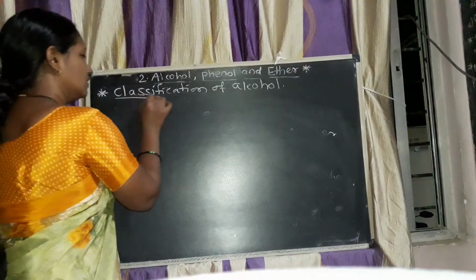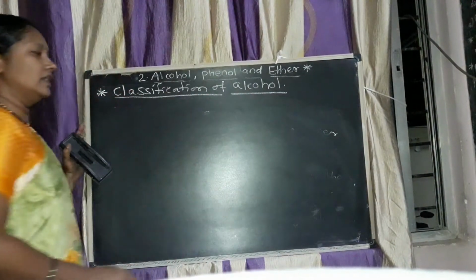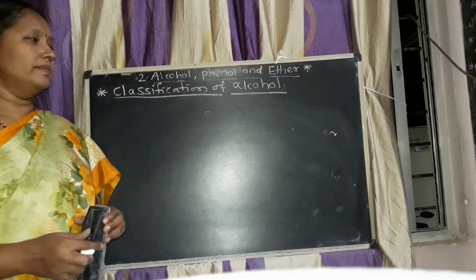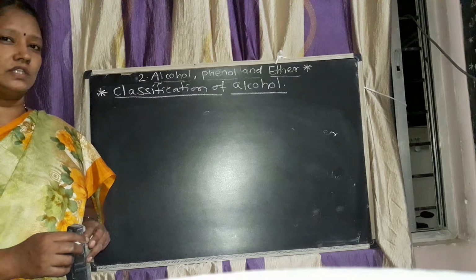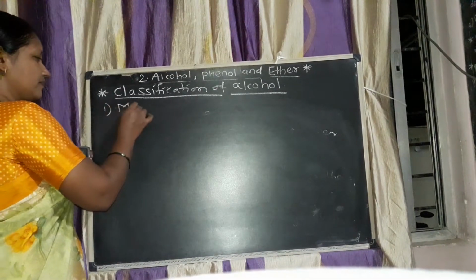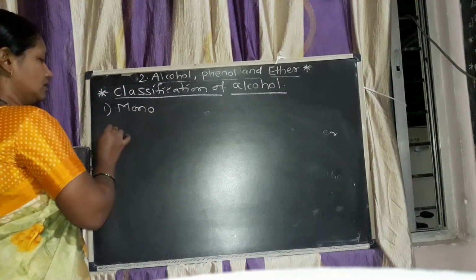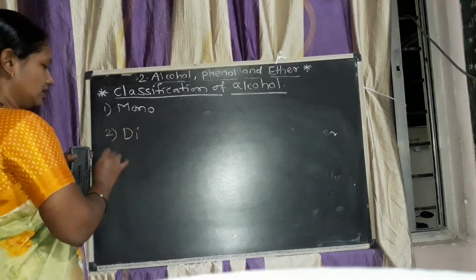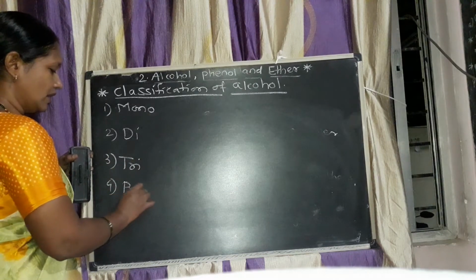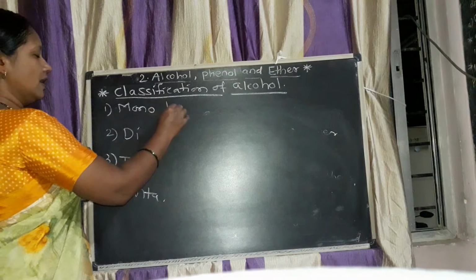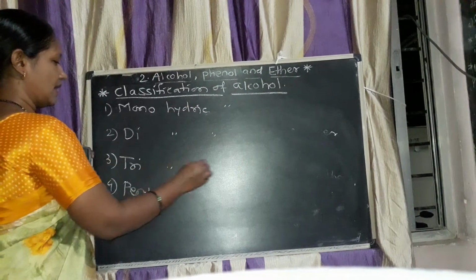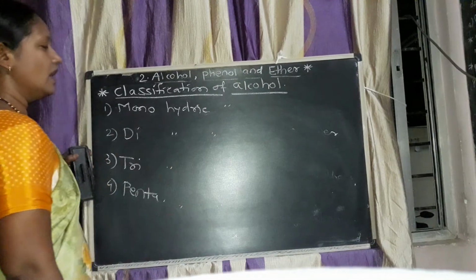This classification is based on the number of hydroxyl groups: mono, second di, third tri, and last pentahydric alcohol. Monohydric alcohol, dihydric alcohol, trihydric alcohol, and pentahydric alcohol.